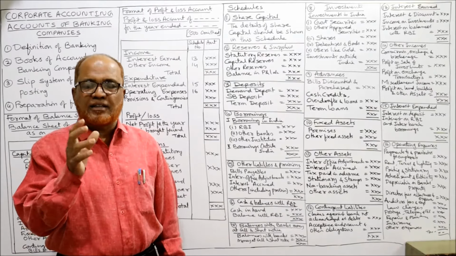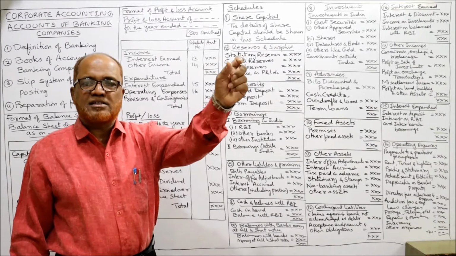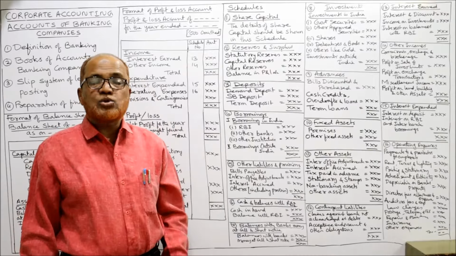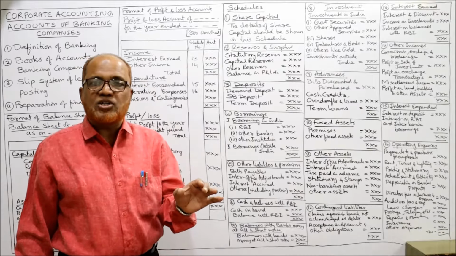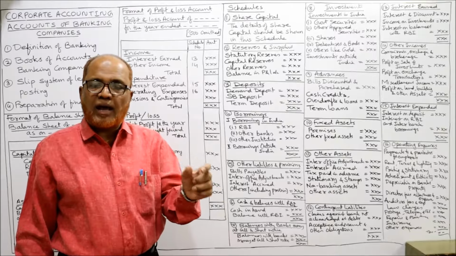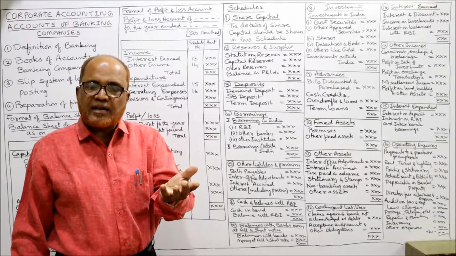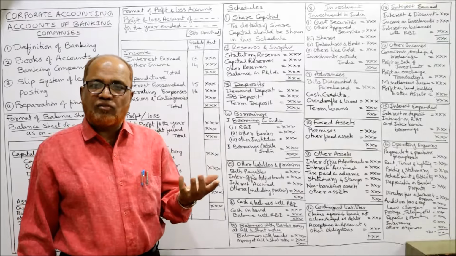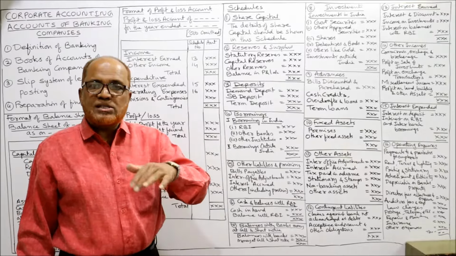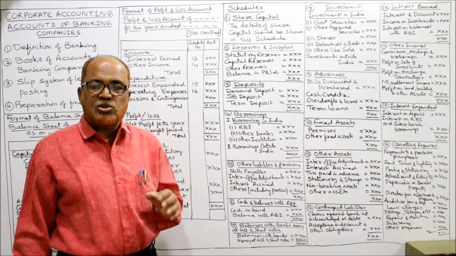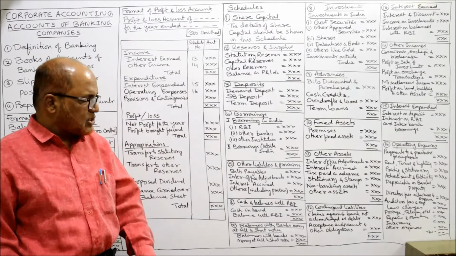Don't simply think that we have to take this item onto this head, this item onto this schedule. That kind of knowledge is not enough; conceptual clarity is needed. What does money at call and short notice mean? Similarly, what do acceptances, endorsements and other obligations mean? Loans, advances, cash credit: what is the difference between these? All these things I am going to explain in the next video.